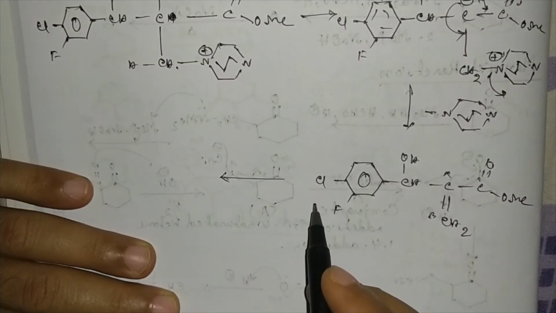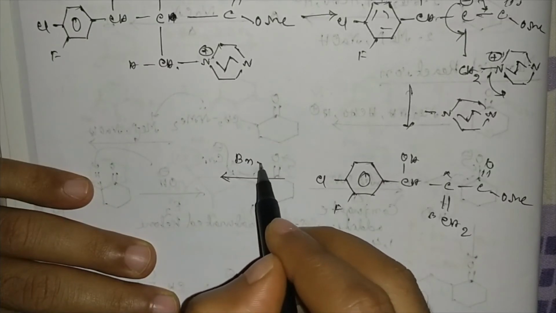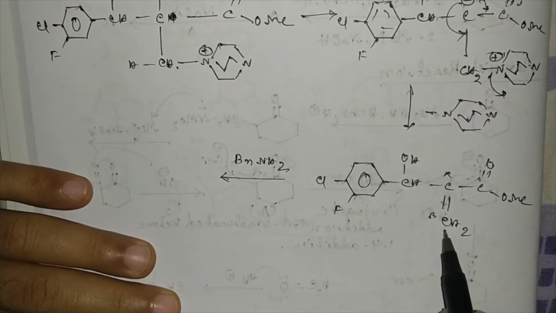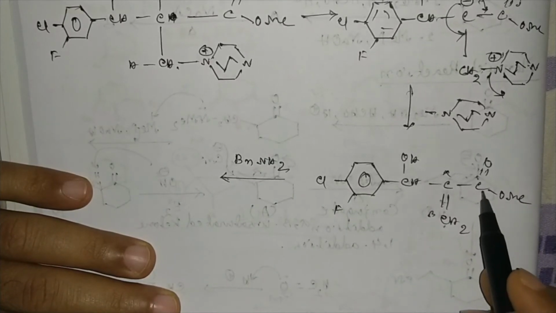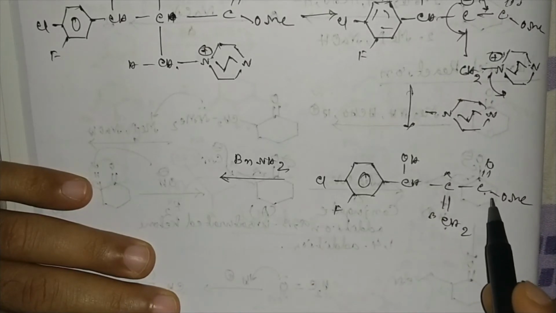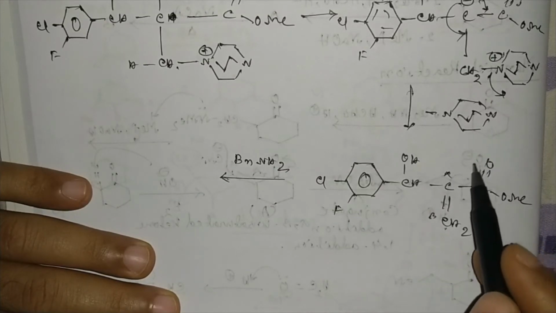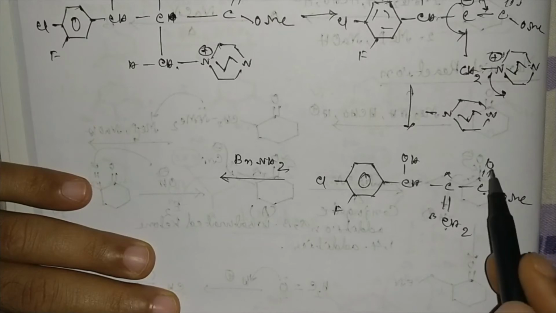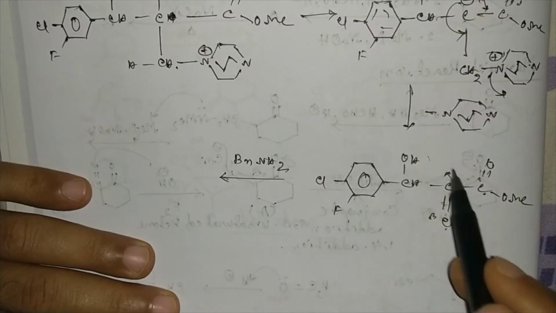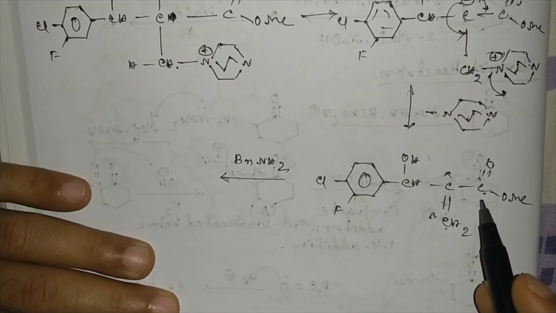If it is treated with benzylamine, BnNH2, then it may attack either in this position or in this position. So where will it attack? It will not attack at this position, because if it attacks here, it will convert into a tetrahedral intermediate, and due to the large group attached to this carbon atom, the tetrahedral intermediate will be highly unstable.